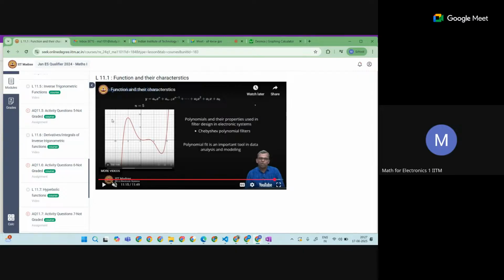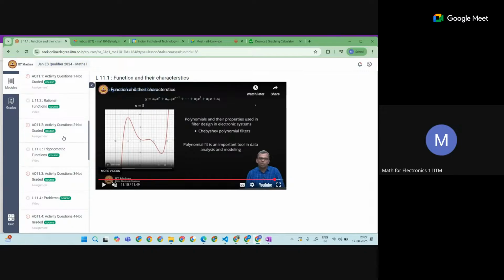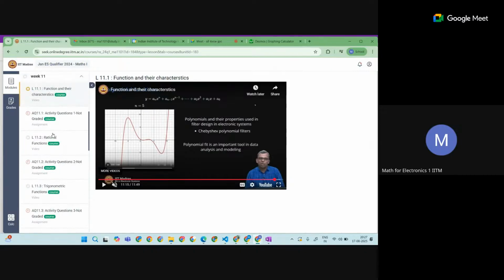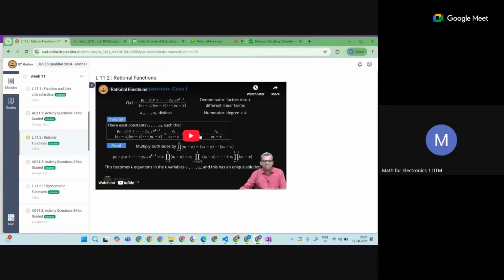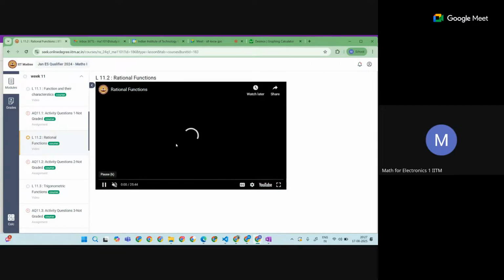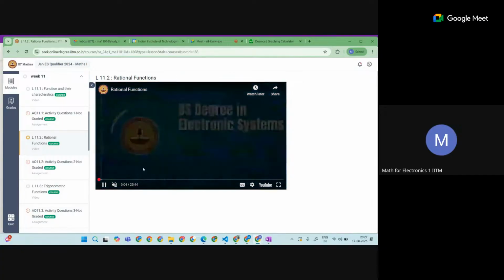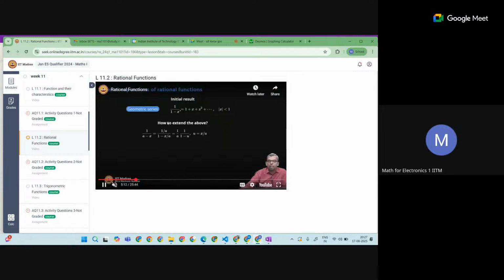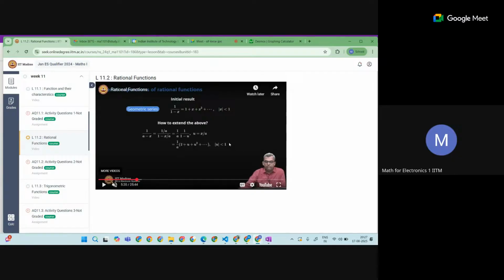So let's move ahead to the next topic. I don't think we have seen this, because it was in the older maths books, but now it is here because it is very useful in our electronic systems course. It used to be available in the older book: rational functions and their factorization. Maybe it is available these days, I'm not sure.